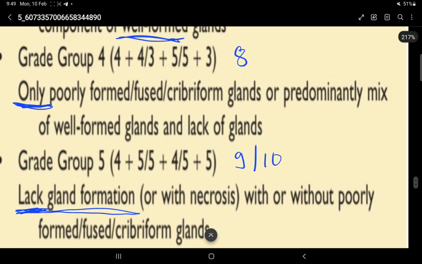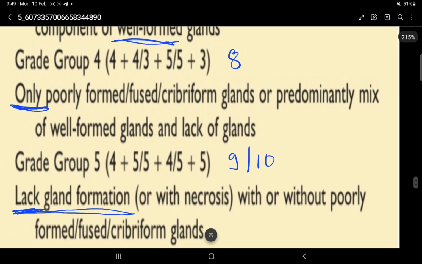Grade group 4 is 4 plus 4, 3 plus 5, or 5 plus 3.